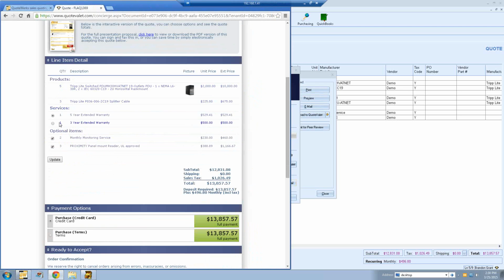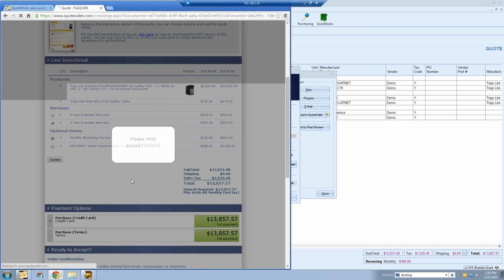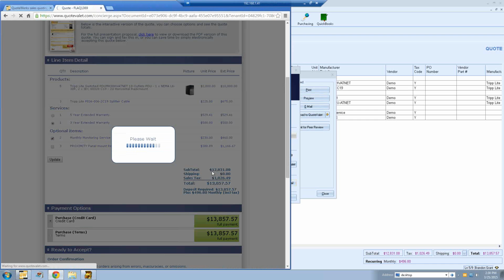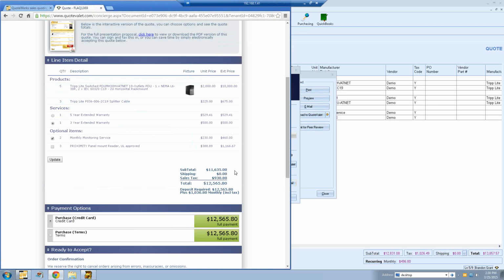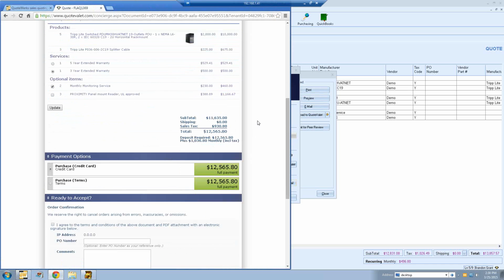So here, if I wanted the customer to select maybe the 3-year warranty instead of the 5-year, and maybe they don't want both of these options, maybe they just want the first option, they don't want the second one, they can make their selections and then click Update, and it'll actually update our total in real time on the document in QuoteValet. And then the next time I open this document in QuoteWerks, QuoteValet will actually check for updates and see if they've made those changes, and I'll show you how that looks here in just a moment.